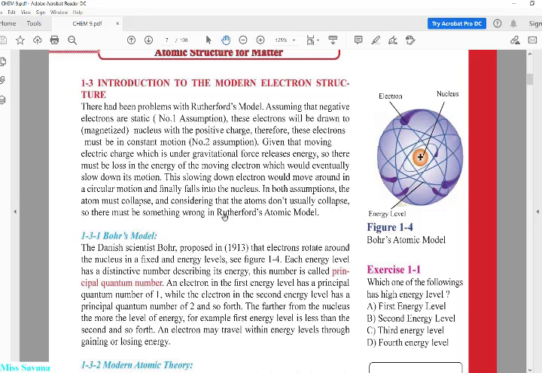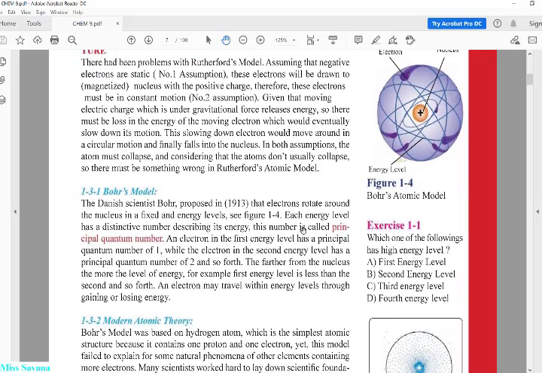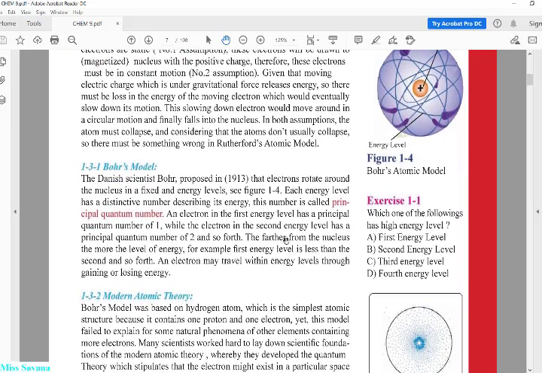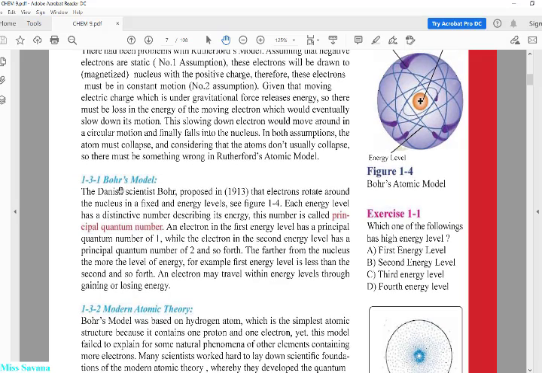So there must be something wrong in the Rutherford atomic model. After the Rutherford atomic model, Bohr picked up the torch and carried on with the march. So Bohr started his model.